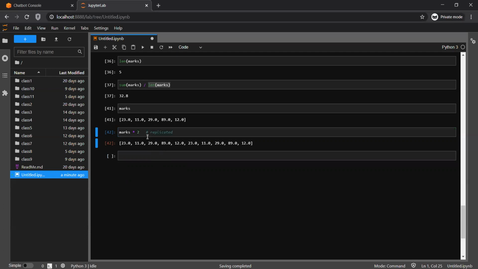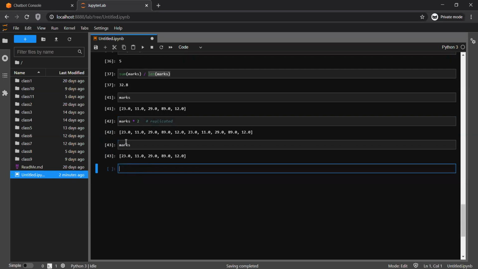If you multiply by 2, it will replicate the whole list. If you see here, it starts from 23, 12 and here, and then again it repeats the same list. But remember one thing, it does not affect this list. So this list will always stay like this.